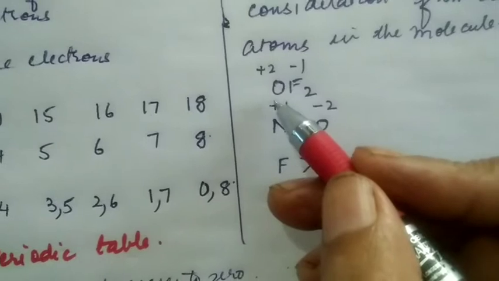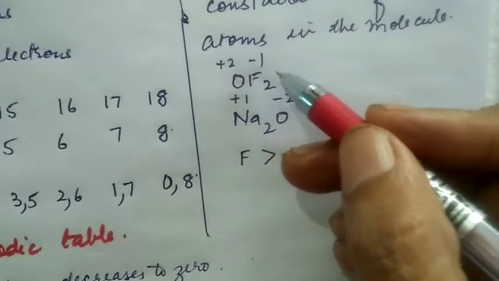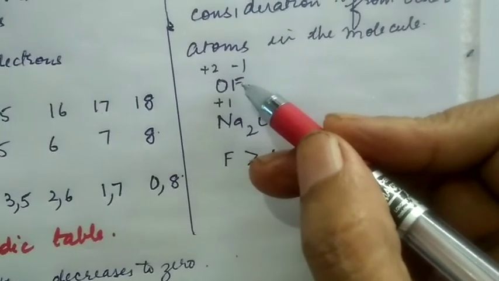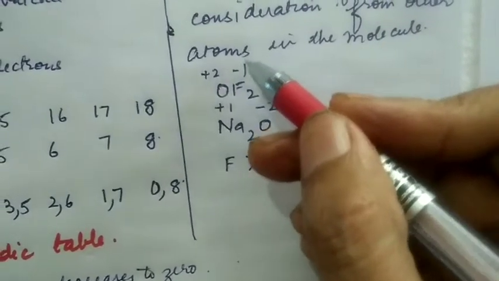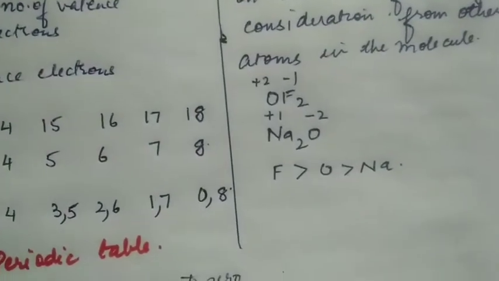Fluorine is more electronegative, so it will have -1 oxidation state. Now there are 2 atoms, so the fluorine atoms collectively show -2 oxidation state. To counter it, oxygen will have an oxidation state of +2.